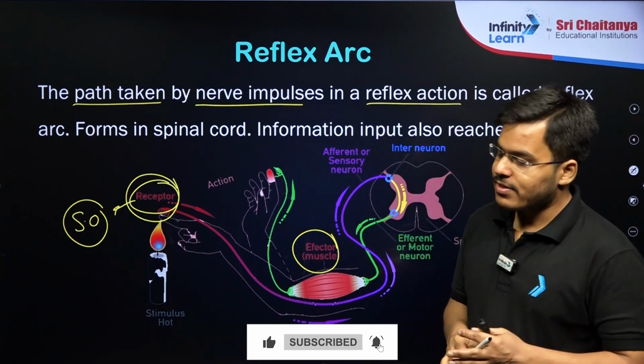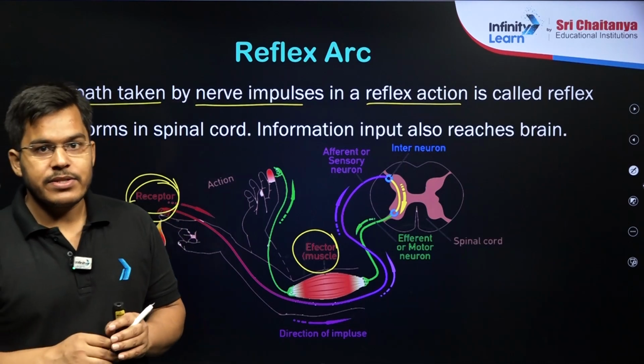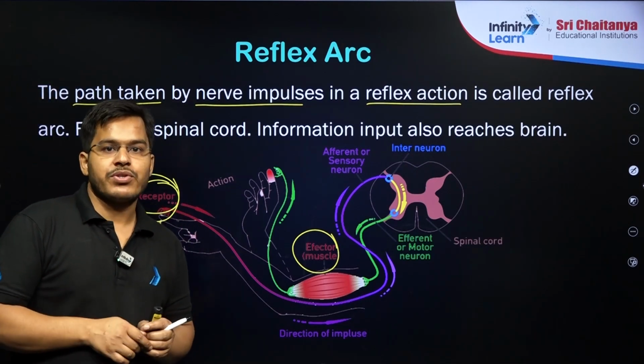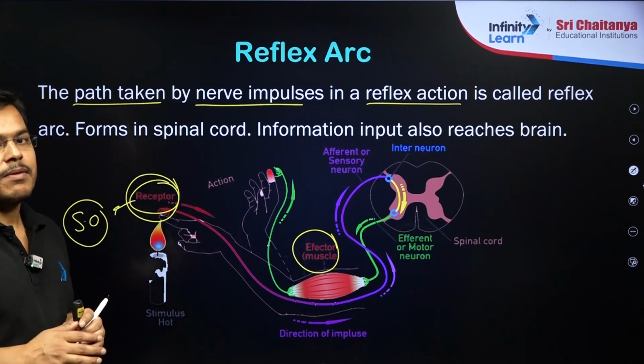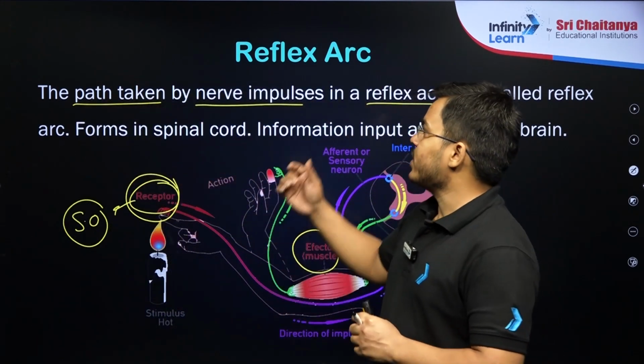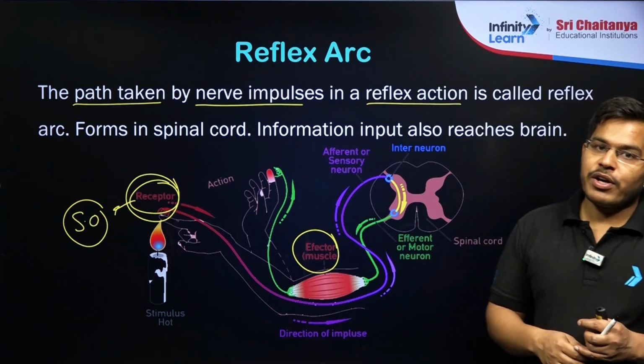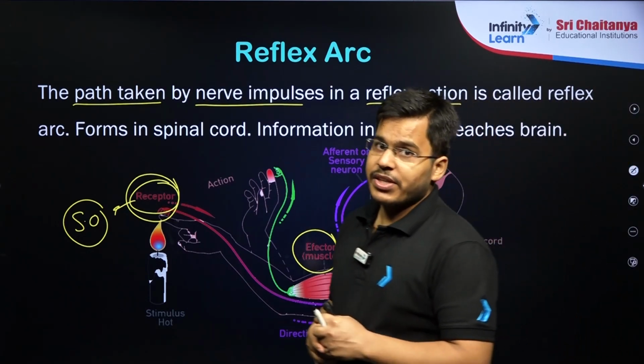So this whole path, students, is known as your reflex arc. Reflex action is the sudden, spontaneous action that our body takes in a dangerous situation to protect our body, and the path taken by the nerve impulses to deliver that response is known as your reflex arc. So that's it, students, for reflex action and the reflex arc.